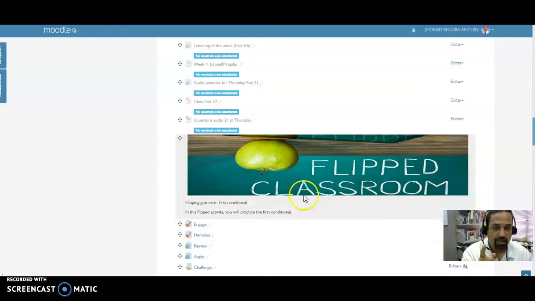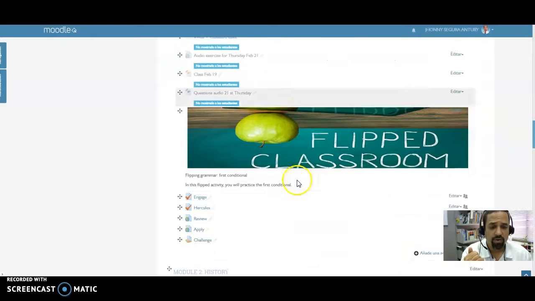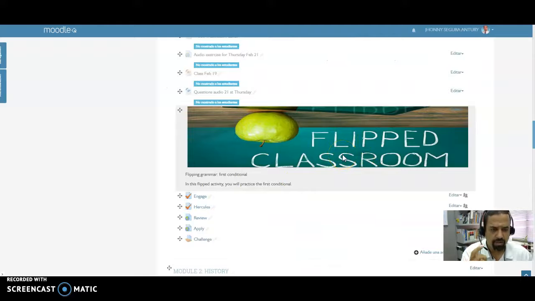Check this out. This is the Moodle. Once you get to Moodle, you go to Moodle 1, Emotions and Success. And in Moodle, you're going to find Flipped Classroom. In Flipped Classroom, you have Engage, an activity here to practice the first conditional and another topic.